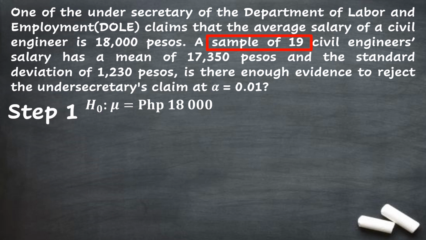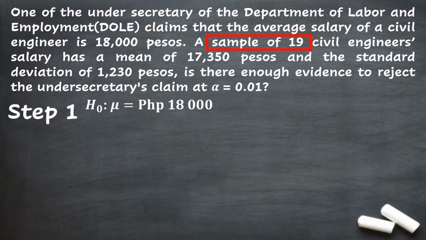Next is to look for clues and hints in formulating the alternative hypothesis. So, from the next sentence, a sample of 19 civil engineer salary has a mean of 17,350 pesos and the standard deviation is 1,230 pesos. Is there enough evidence to reject the Undersecretary's claim at alpha level 0.01? So, the term that they used in this sentence is the term to reject.